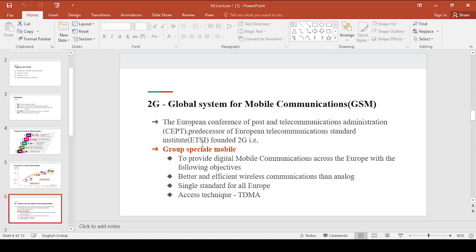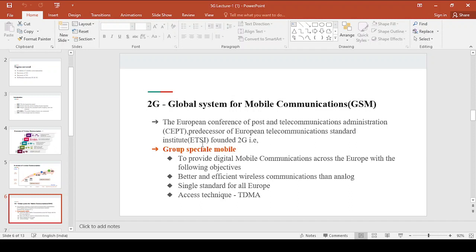These two are from Europe. Those founded the second generation system, right? Initially, the second generation system was founded by CEPT, which is nothing but Conference of European Post and Telecommunication Administration, and ETSI, which is nothing but European Telecommunication Standard Institute. These two are responsible for founding 2G, right? These two played an important role in founding the second generation system, that is GSM, right?